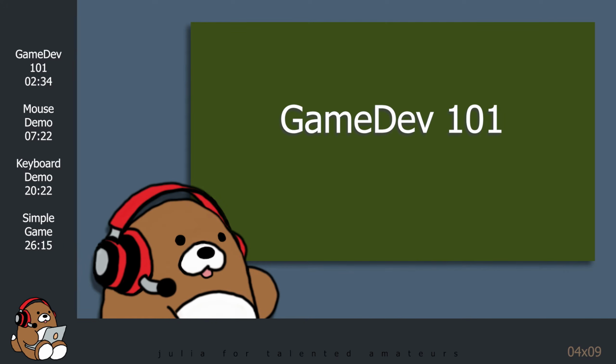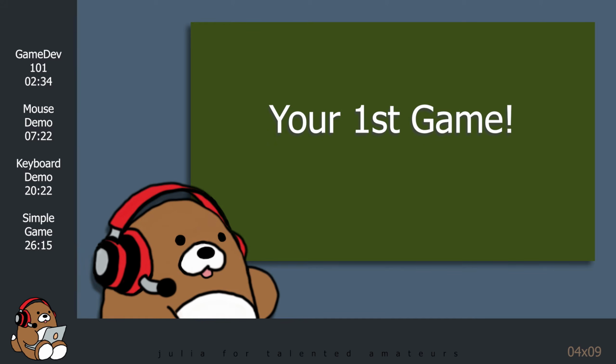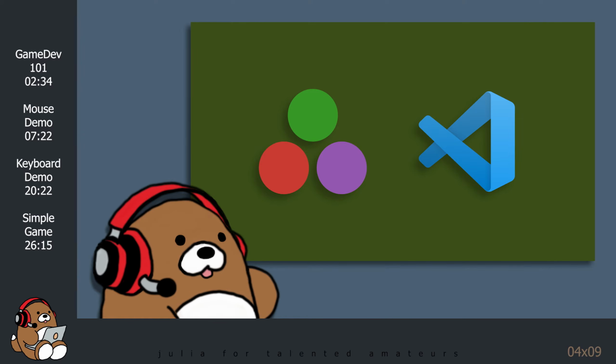By the end of today's tutorial, you'll know the fundamentals of game development and understand where GameZero fits in. You'll also know the basics of setting up a 2D graphics game environment and know how to interact with it using both your mouse and your keyboard. You'll also create your first video game. For this tutorial, knowledge of Julia and VS Code is required. Okay, let's get started.